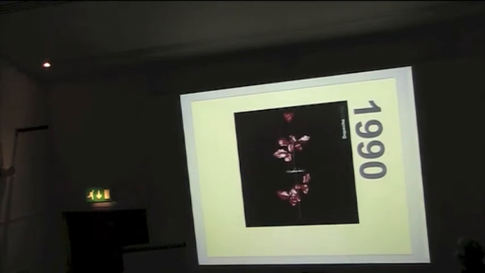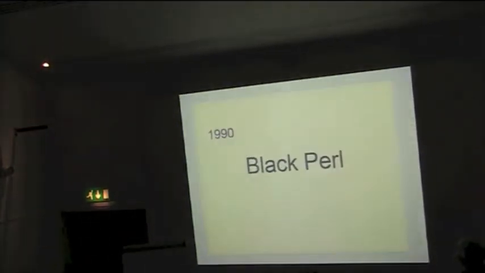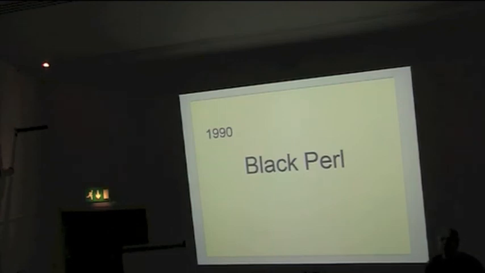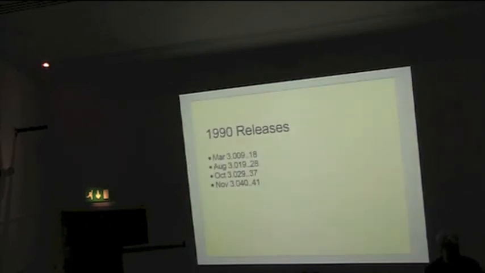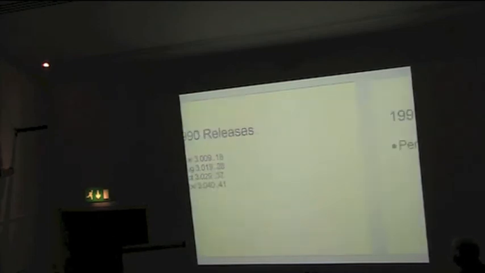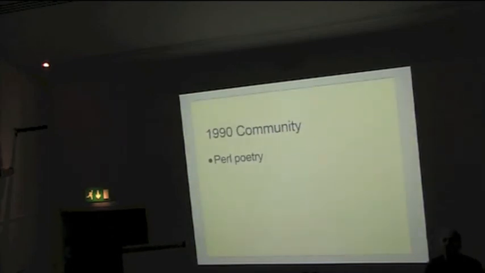Moving swiftly on. 1990. 1990 was the year of Black Perl. Who knows what I mean by Black Perl? So several more releases. Did you notice how quickly the releases come out? Because I have missed out listing all the releases that came between those 2 versions. Lots of releases. So Black Perl was the first instance of Perl poetry.